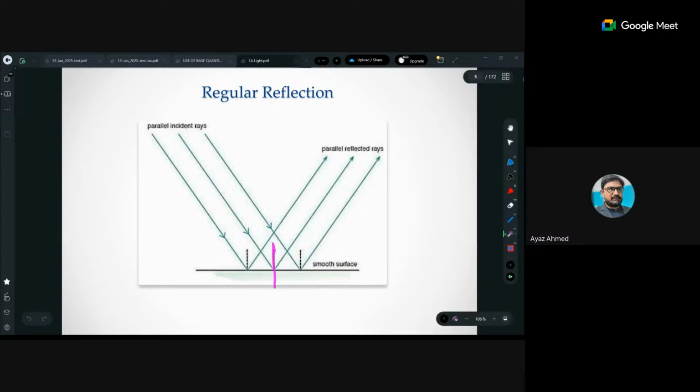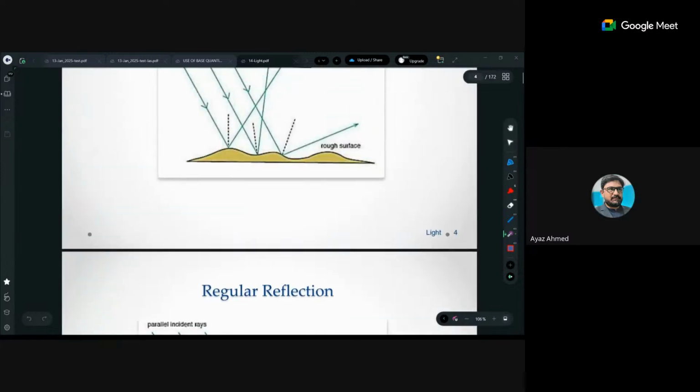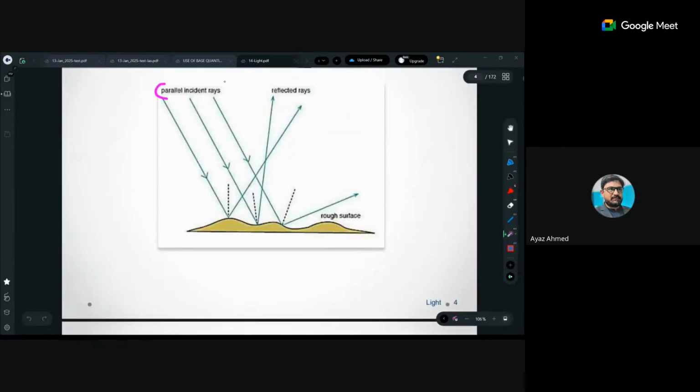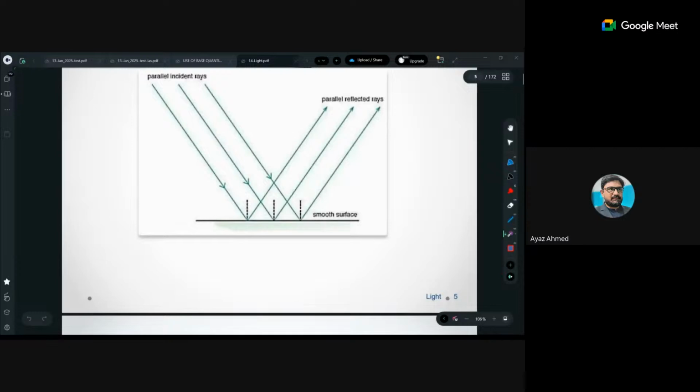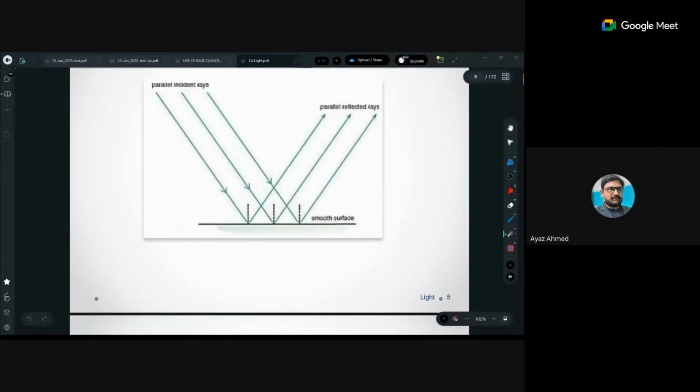the topical practice. So this is regular reflection in which the incident light rays are parallel, and after reflection they are also parallel. देखो, that is the difference. Before incidence, or before reflection, the light rays are parallel, but after they are not. So in this case, the first one is irregular and the second one is regular.